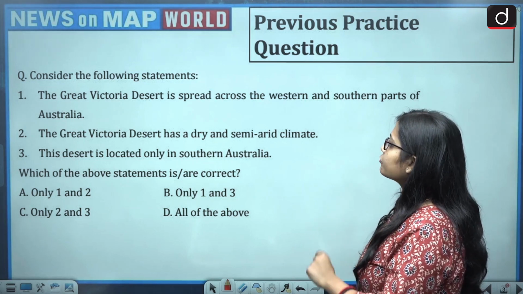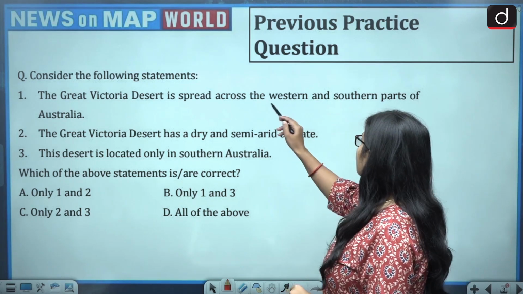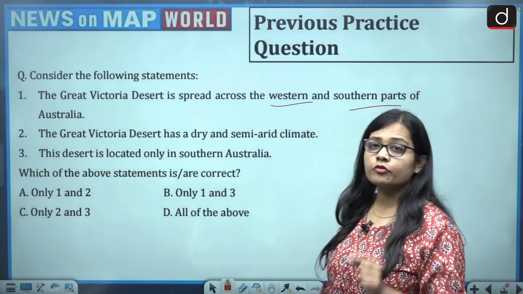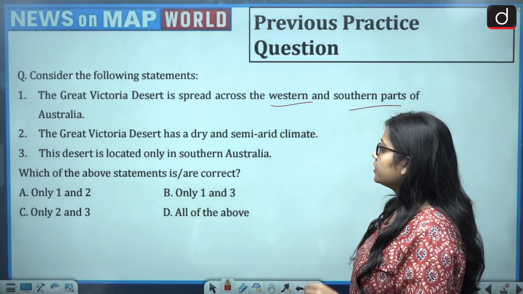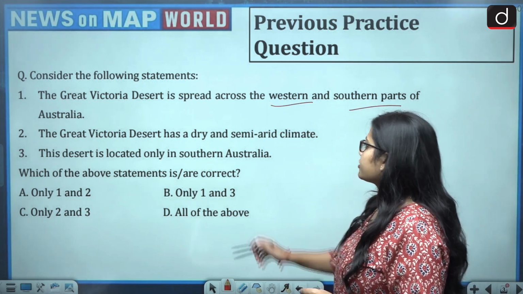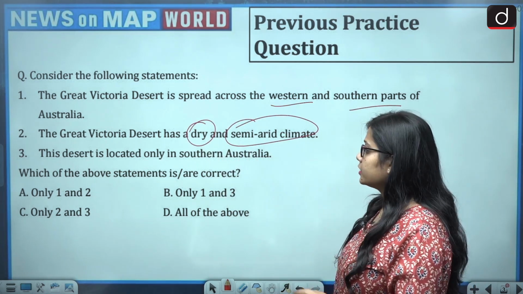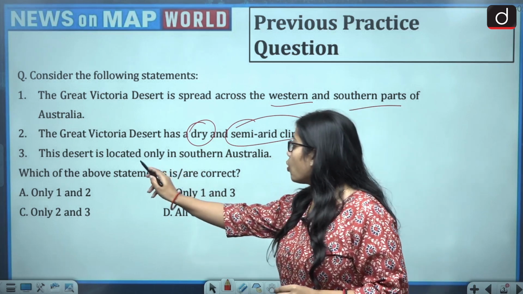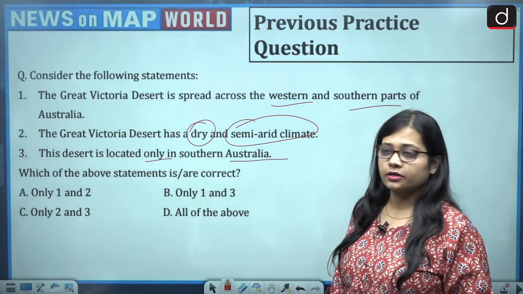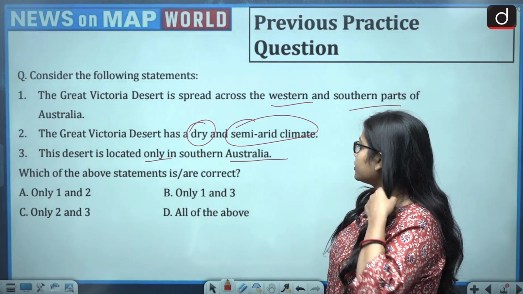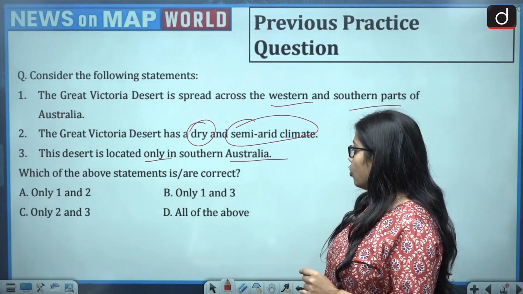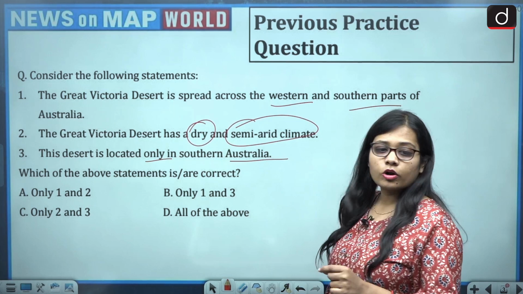First, the Great Victoria Desert is spread across the western and southern parts of Australia. Second, the Great Victoria Desert has a dry and semi-arid climate. And third, this desert is located only in southern Australia. Which of the above statements is or are correct? Only 1 and 2, only 1 and 3, only 2 and 3, all of the above.